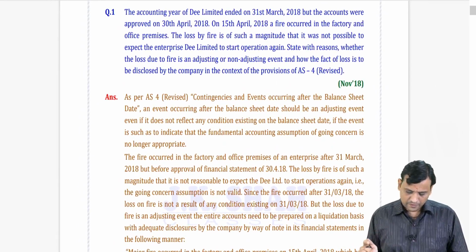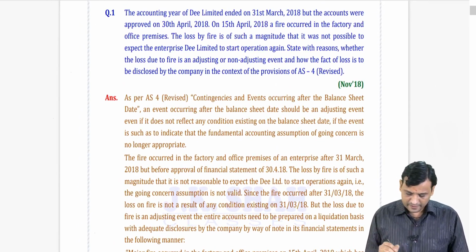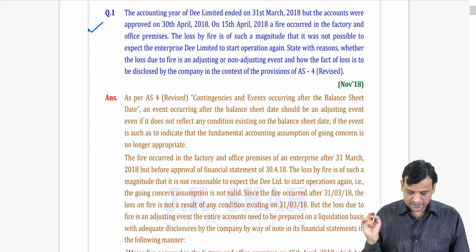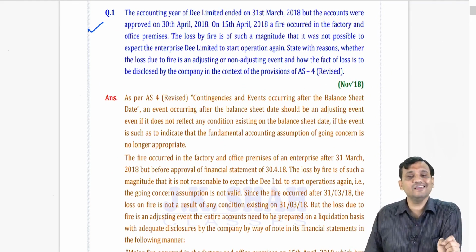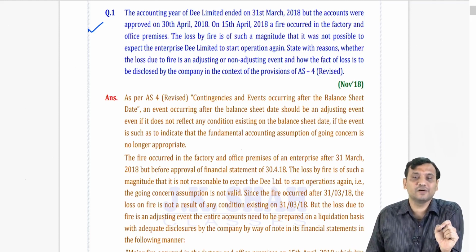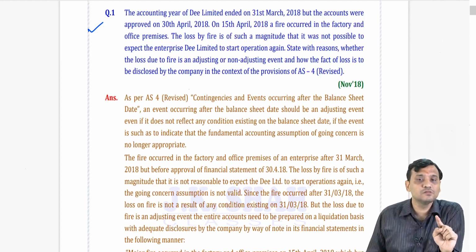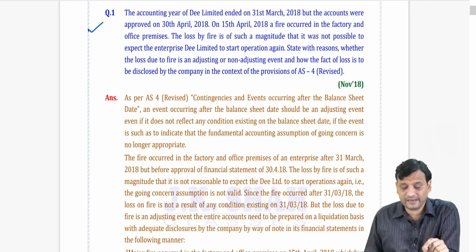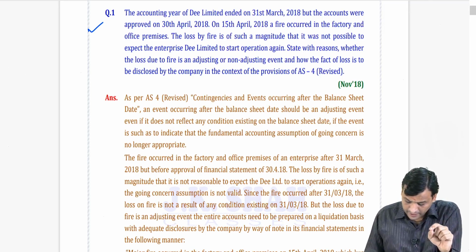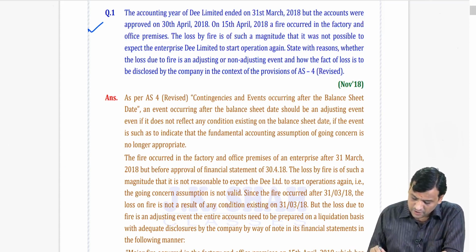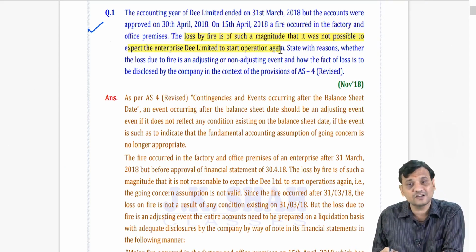Now see, one more question from November 18, for discussion purposes. The accounting year of D ended on 31st March, but the accounts were approved on 30th April. On 15th April, a fire occurred in the factory and office premises. The loss by fire is of such a magnitude that it is not possible to expect the enterprise of D to start operations again.